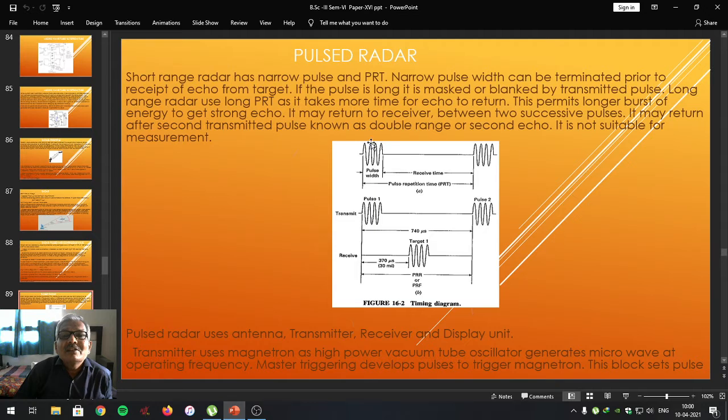Look here. This is the pulse width of the pulse within which the microwave carrier is transmitted. And this is the next pulse which is transmitted. The time in between is called the pulse repetition time. Within this time, the reflected echo signal is received.